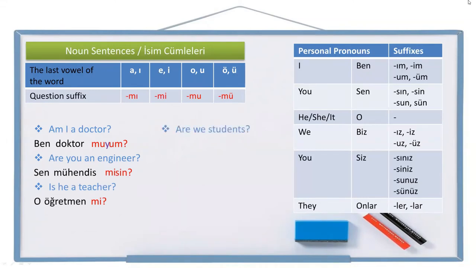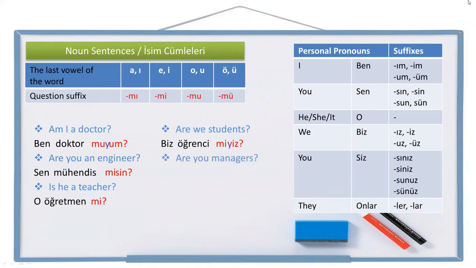Let's see some plural examples. Are we students? Let's write it. We, biz. Instead of students, we are going to write student, öğrenci, singular, question suffix, and personal pronoun suffix. Two vowels cannot be together, so we need a buffer letter between them. Are we students? Biz öğrenci miyiz?